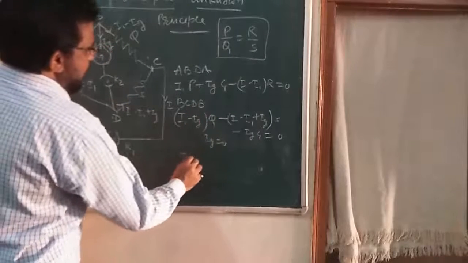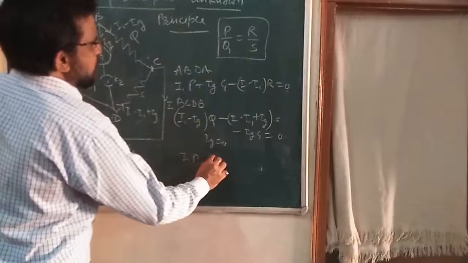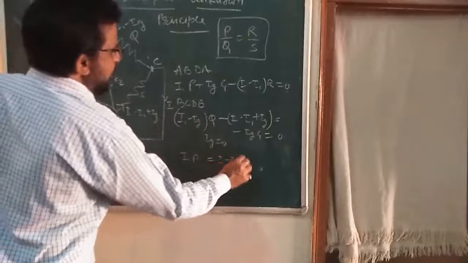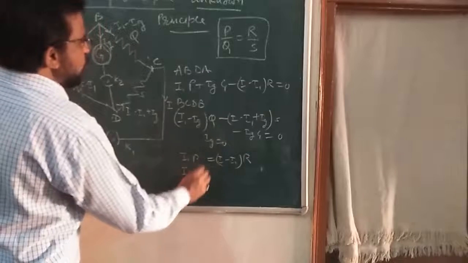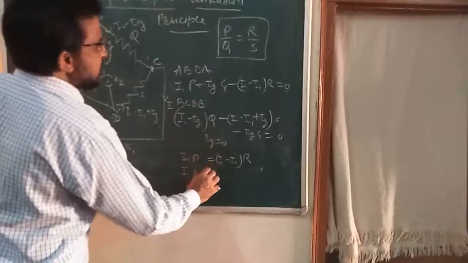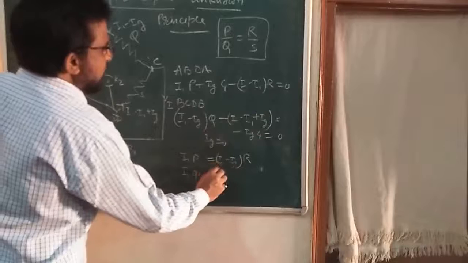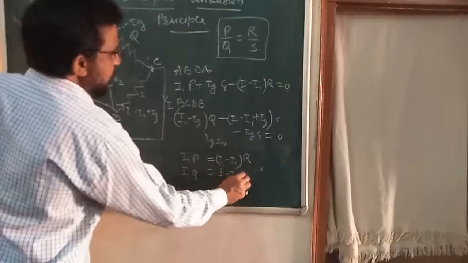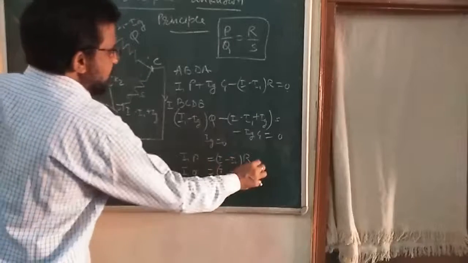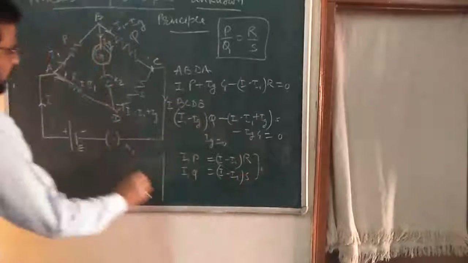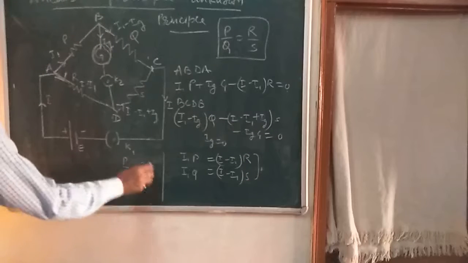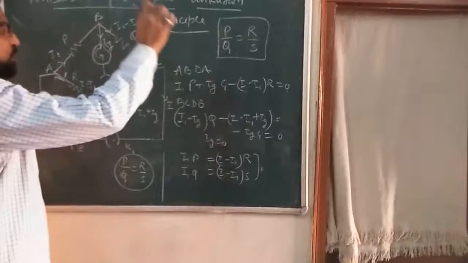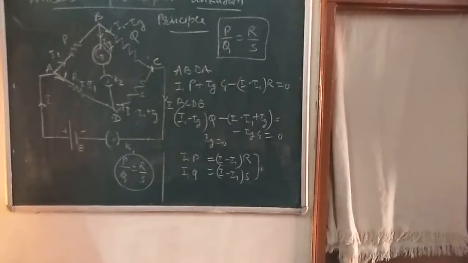So I can write here I1P is equal to I minus I1 into R. Similarly, I1 into Q is equal to I minus I1 into S. Divide these two equations. So we get P by Q is equal to R by S. This is the condition of the Wheatstone bridge. Is that clear?